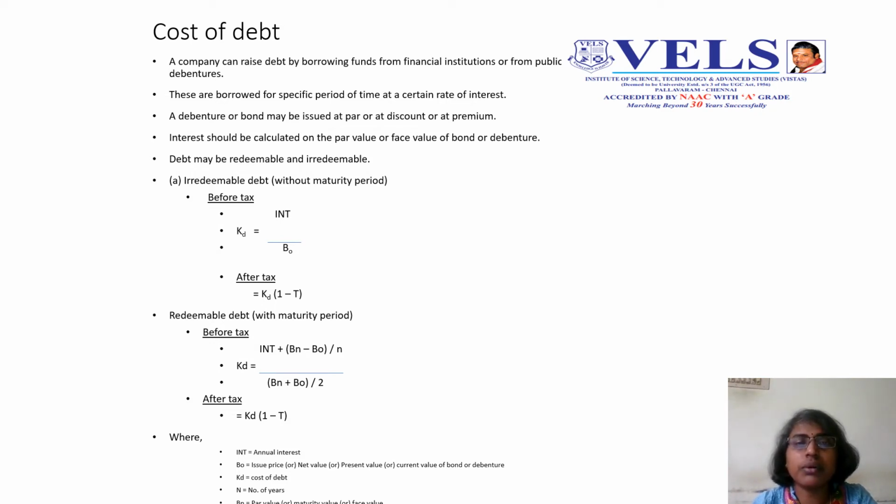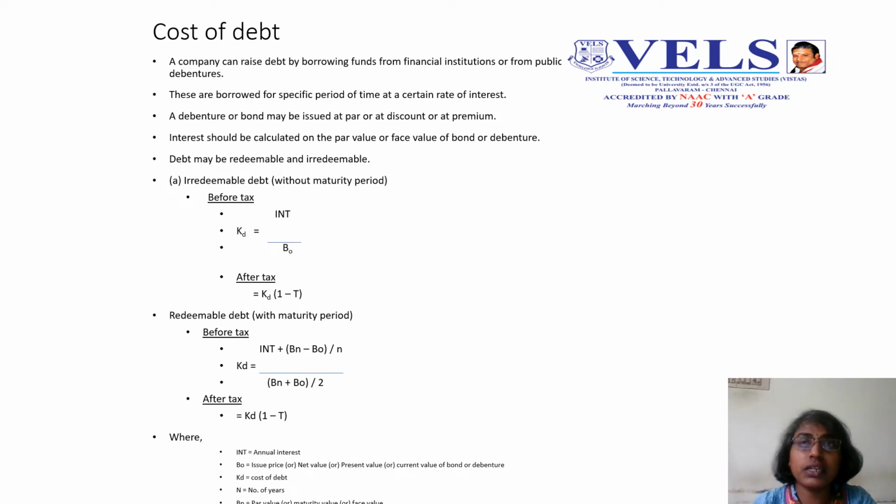So the debt may be redeemable or irredeemable. Redeemable debt means a definite time duration will be there, so the company can use that capital during that period alone. For that, they pay interest to either a bank or debenture holders. After that, it can be redeemed. For example, in the case of a bank loan, the company repays the principal amount they have received and closes the loan.